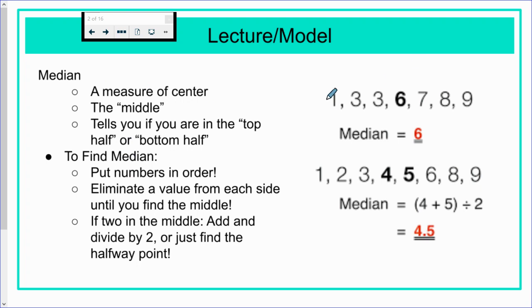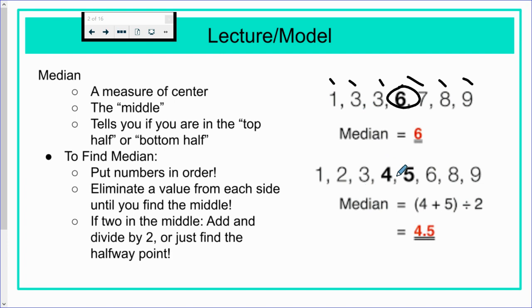To find the median, you put the numbers in order, which over on the side here, both sets of data are in order. And then you just eliminate one from each side until you find the middle. So, for instance, I'm going to take off the 1, then the 9, then the 3, then the 8, then the 3, then the 7, and I would have 6 in the middle for my median.